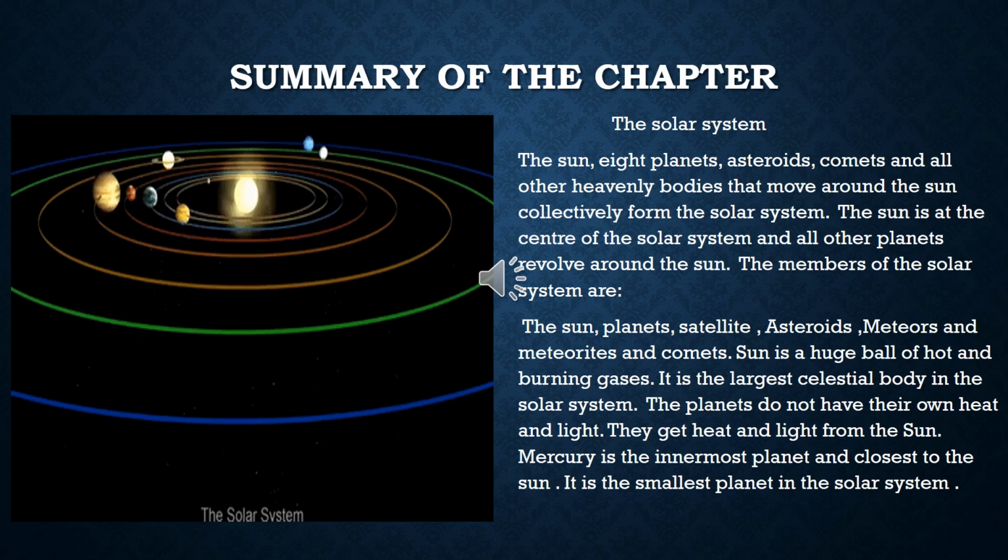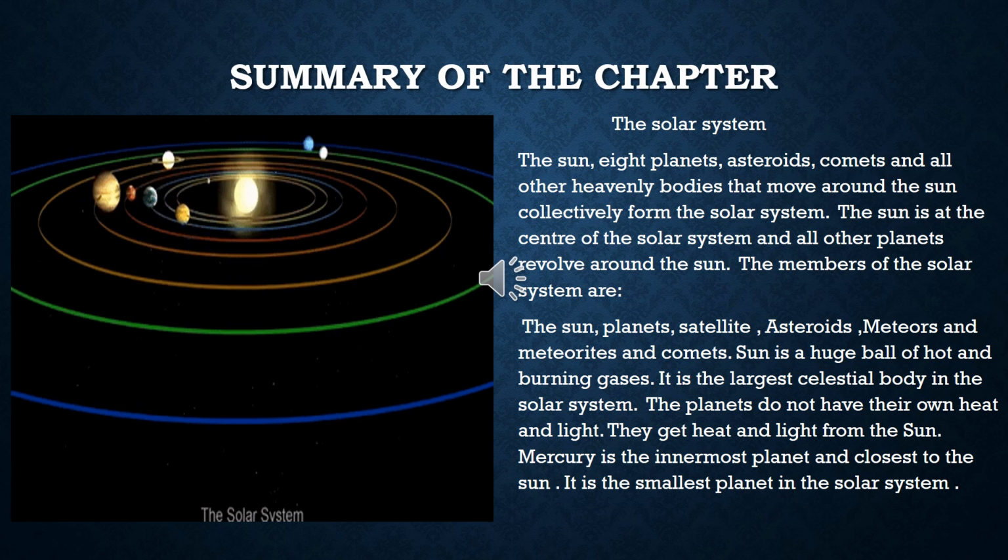They don't come in each other's way. They move, they rotate on their own elliptical path. In short, the members of the solar system are the sun, planets, satellites, artificial satellites and natural satellites, asteroids, meteors and meteorites and comets.